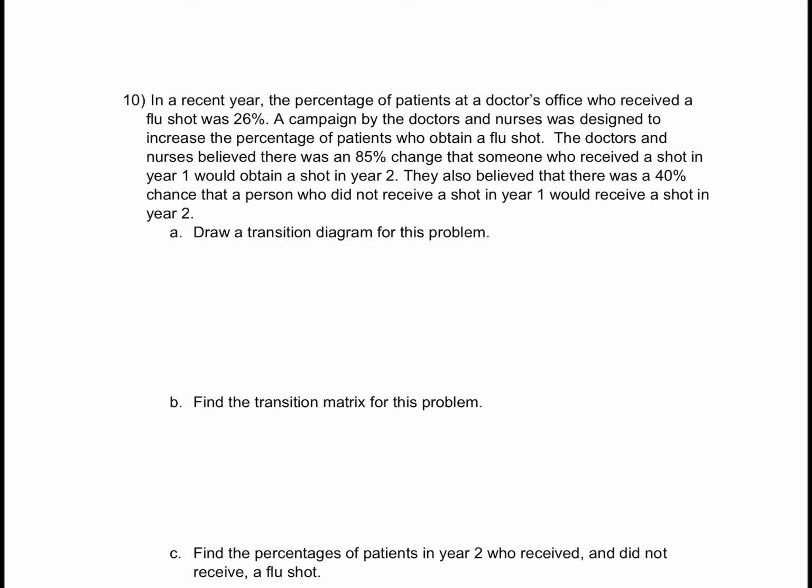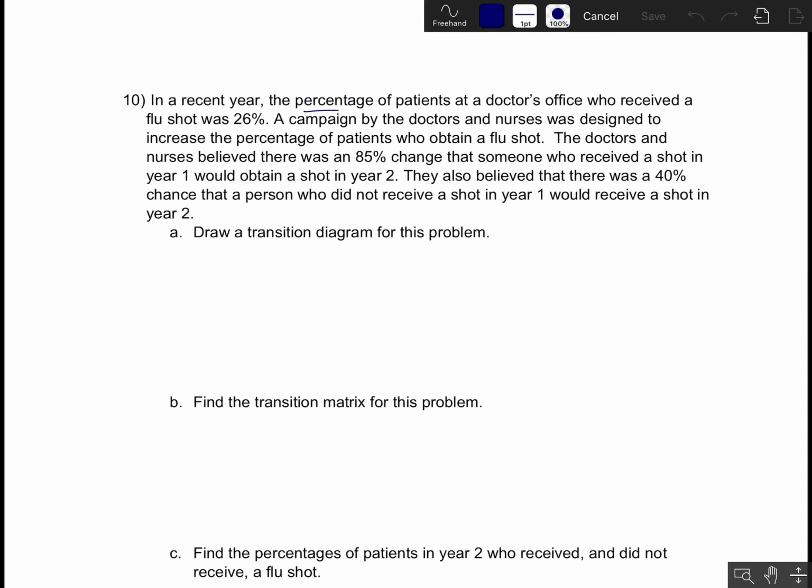So here we have some proportion of people that received a flu shot in a given year. It says in a recent year, the percentage of patients that received a flu shot was 26%. A campaign was designed to increase the percentage of patients who obtain a flu shot, and that campaign found this estimate: there was an 85% chance that someone who received a shot in year 1 would obtain that shot in year 2.